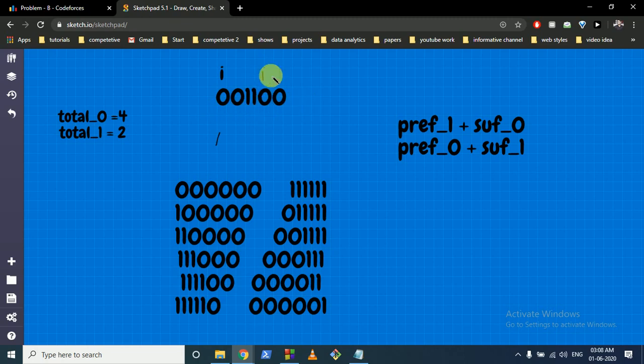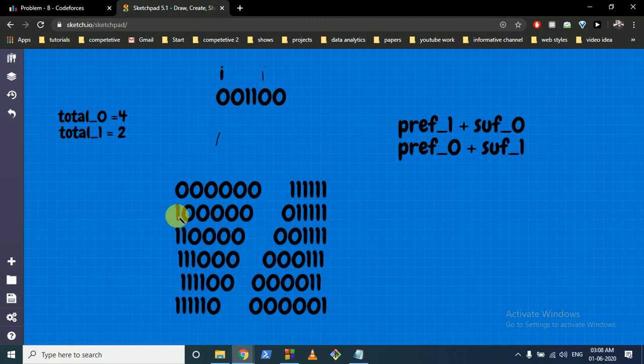Till at any position I, because we know the total number of zeros, and when we are iterating our I from left to right, we can easily find out how many zeros we have seen till now and how many ones we have seen till now, and we know the total number of zeros and ones, and we can easily find out the prefix and suffix.